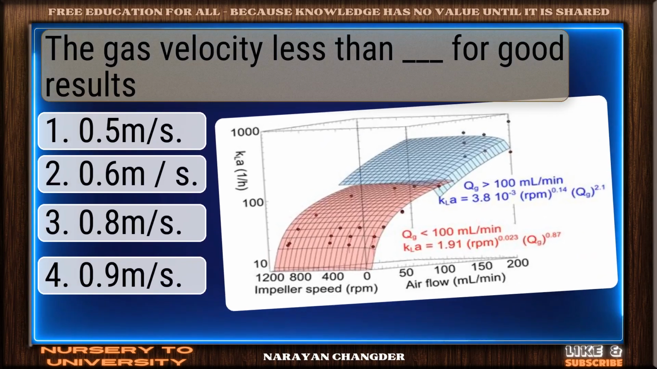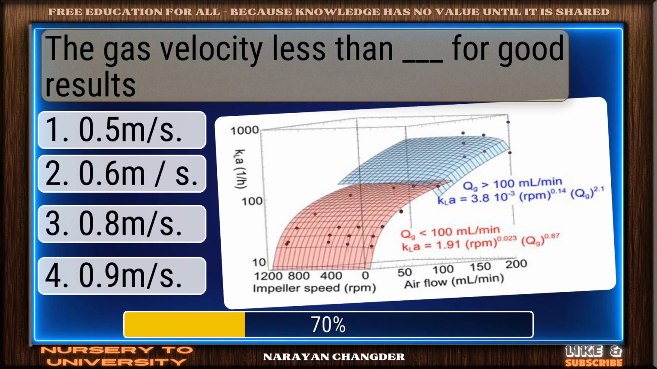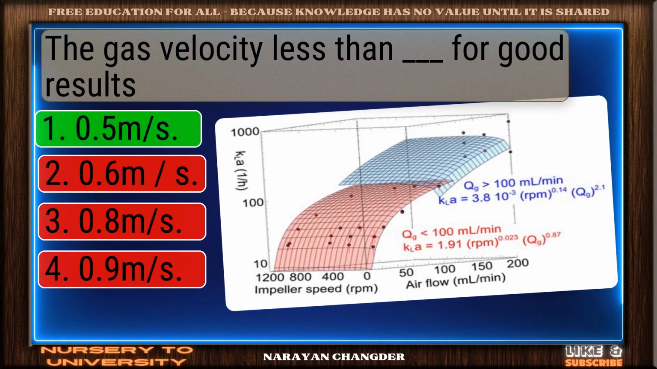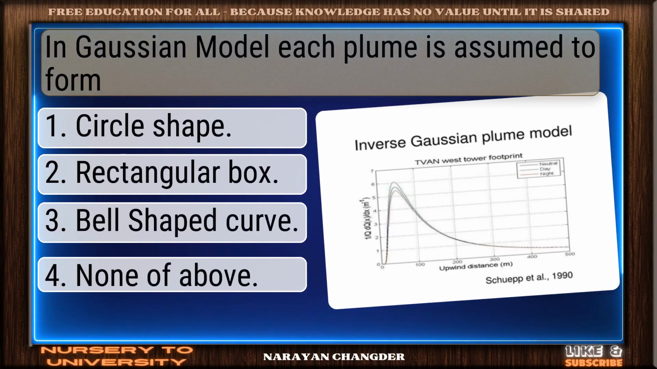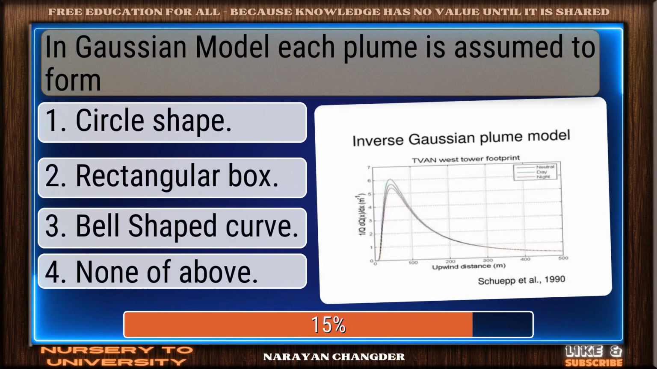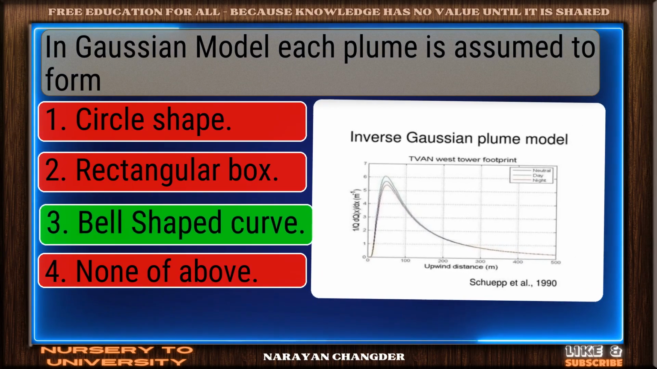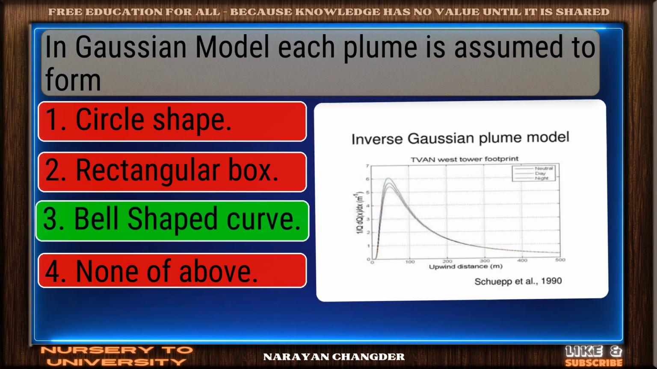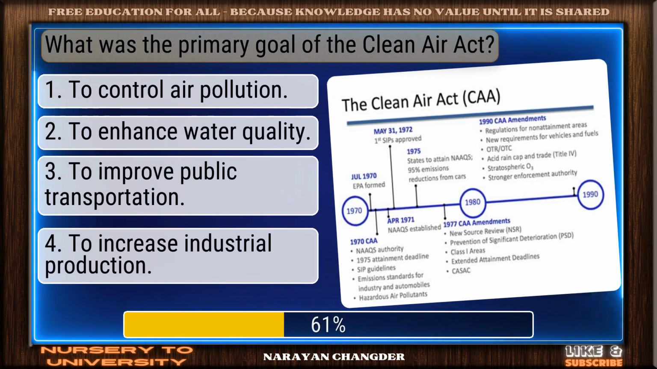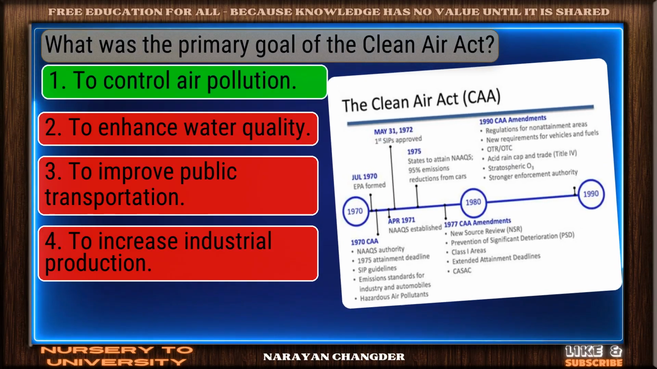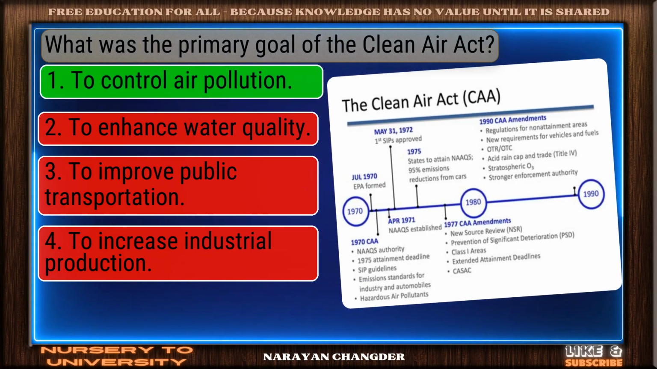The gas velocity less than dash for good results. You're right. 0.5 m/s is the correct answer. In Gaussian model, each plume is assumed to form. Excellent choice. Bell-shaped curve is the right answer. What was the primary goal of the Clean Air Act? Clear logic. Your choice to control air pollution is sound and 100% true.